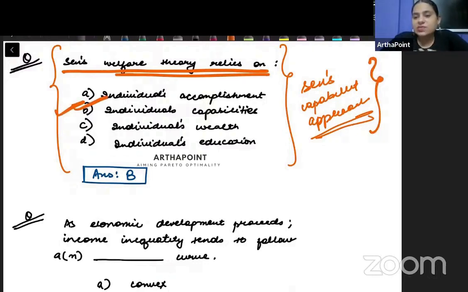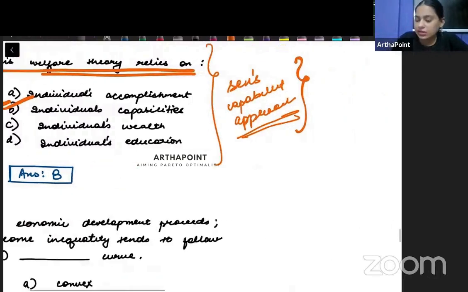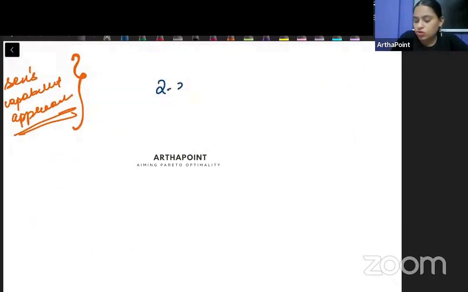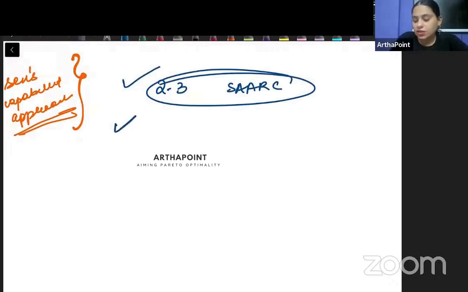Okay, which section has more weightage? So I would say that all of them, if you look into the sample paper, you will realize that all of them have more or less equal weightage. You will see that there will be 2 to 3 questions based on SAARC nations that can be asked. There will be at least 7 to 8 questions on your macro theory, macroeconomics.